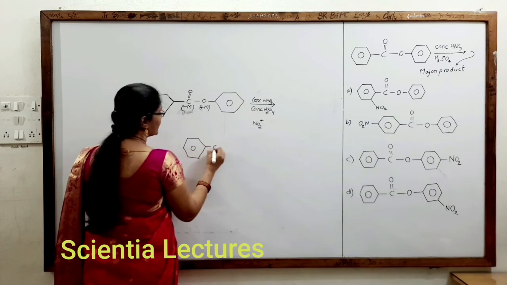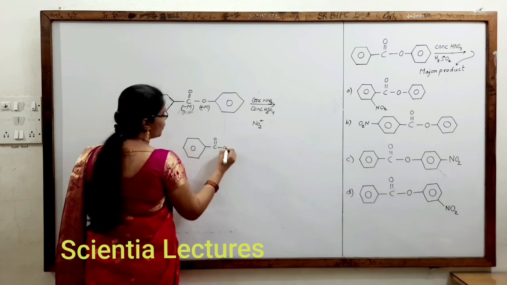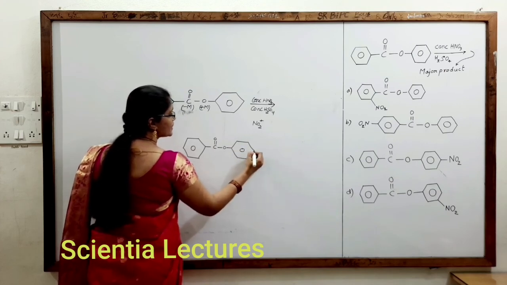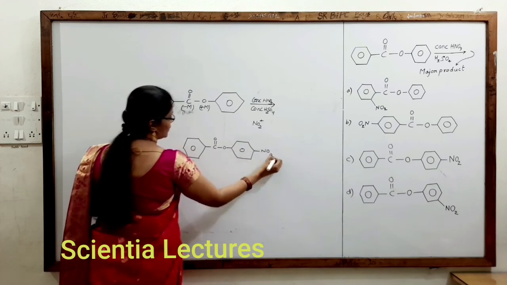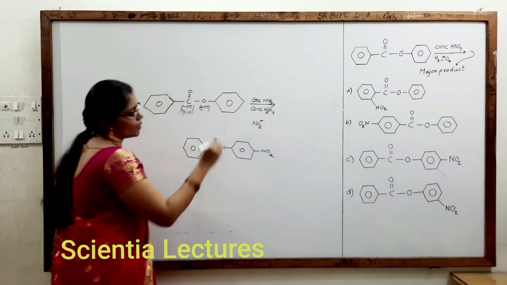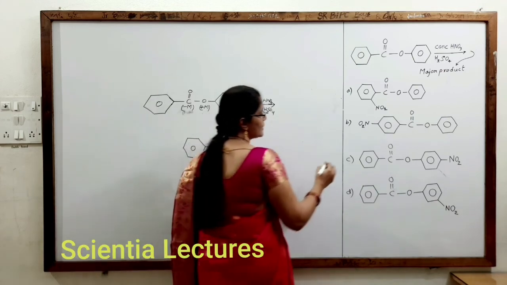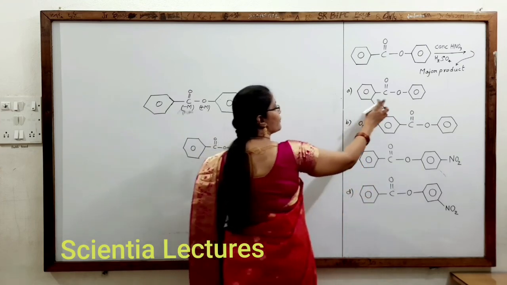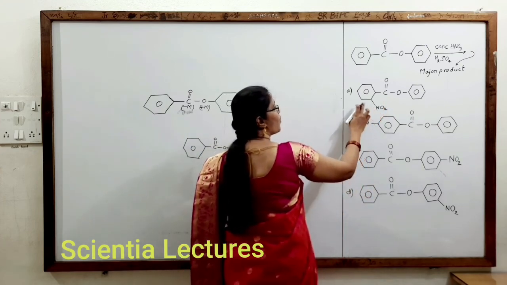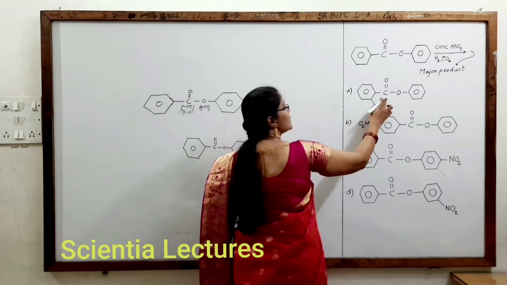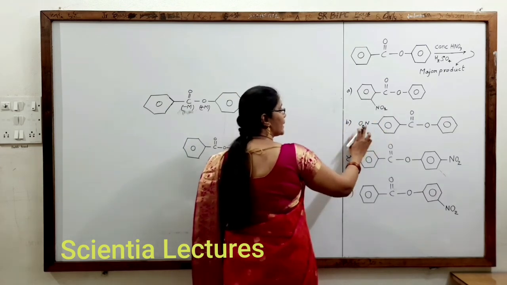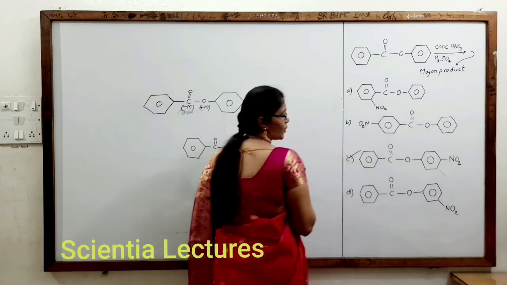So what should be the product formed here based on that logic? We should select the para position of the oxygen bonded to the benzene ring. What is its para position? Here. So what is the correct option in all that? You can check directly. C is the correct option. Why is A not correct? Because they have taken the incoming electrophile bonded to the benzene ring bonded to C, which is a minus M group. That is impossible. Here also the same thing. They have taken a para position of C. That is also not possible.